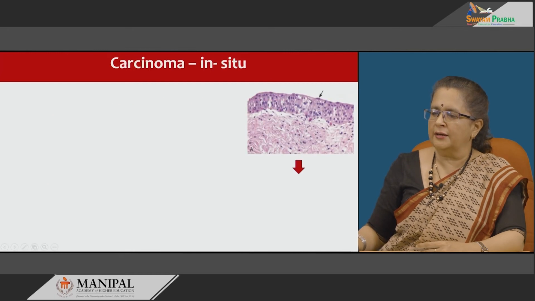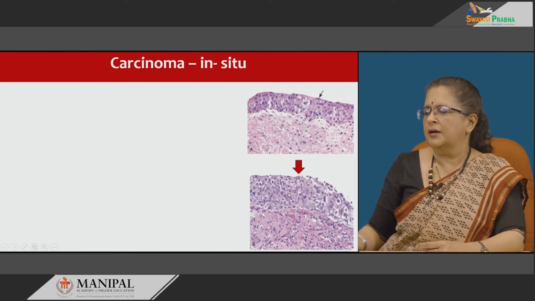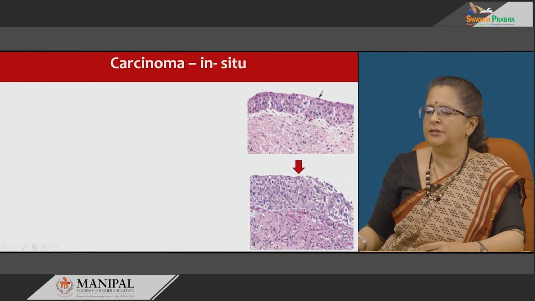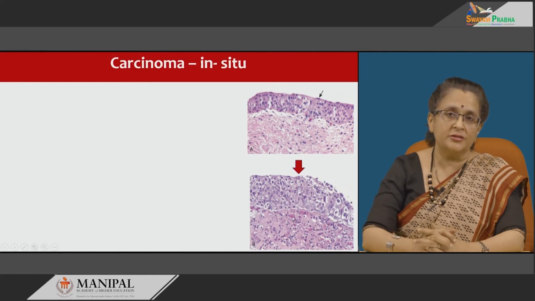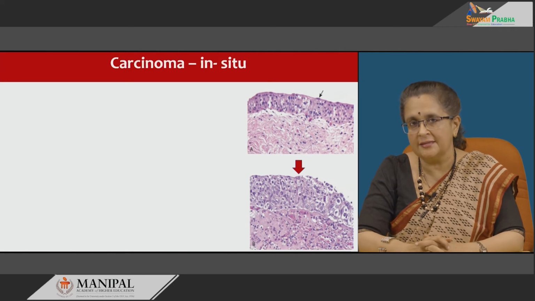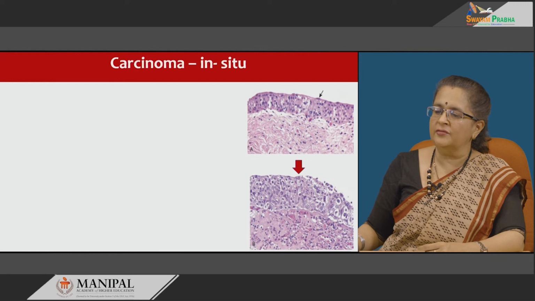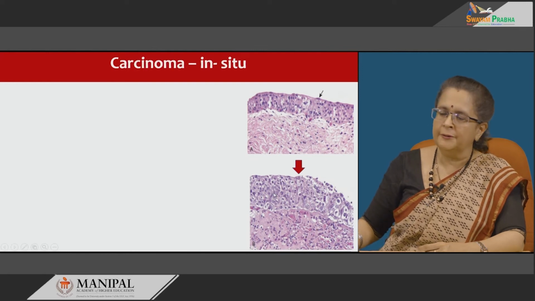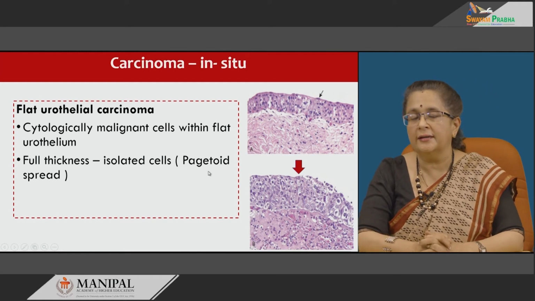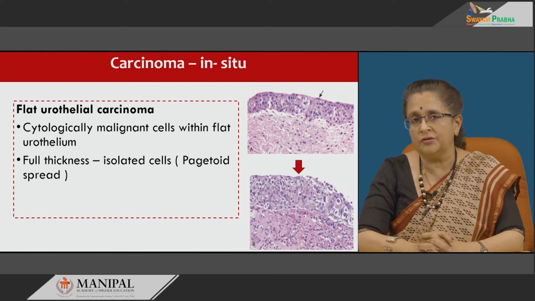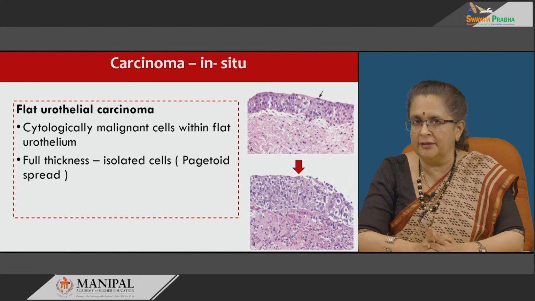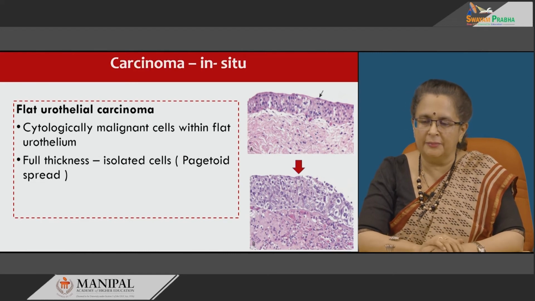So, this is the normal urothelium progressing to carcinoma in situ, then full thickness involvement, and as you can make out here in this picture, the basement membrane is intact. To say carcinoma in situ, it is very important to look at the basement membrane to see if it is intact. So, here it is involvement of the full thickness of the urothelium. Microscopically, in flat urothelial carcinoma you get cytologically atypical cells, so much atypia that it looks malignant, but it involves only the full thickness of the urothelium with an intact basement membrane.